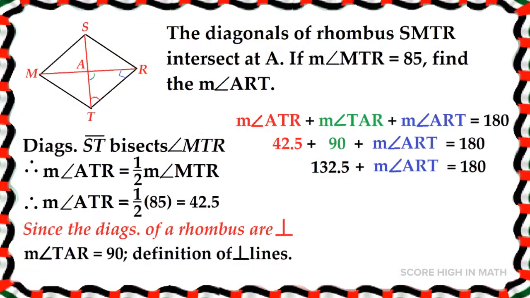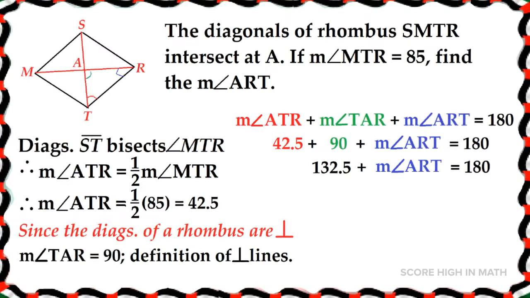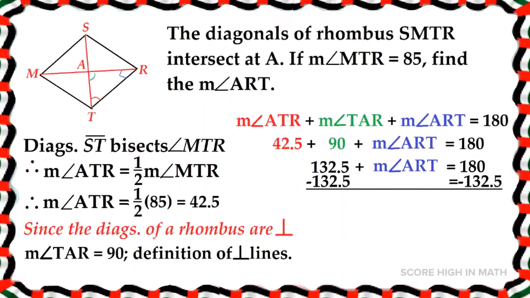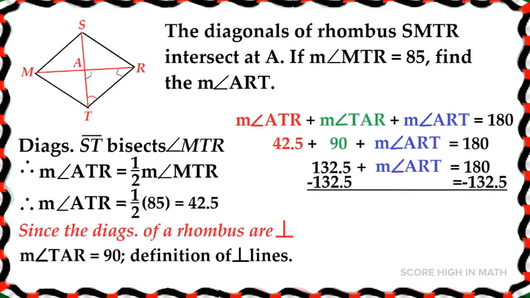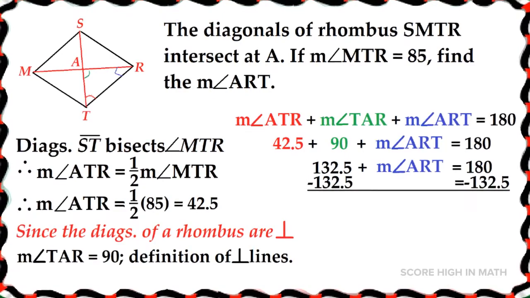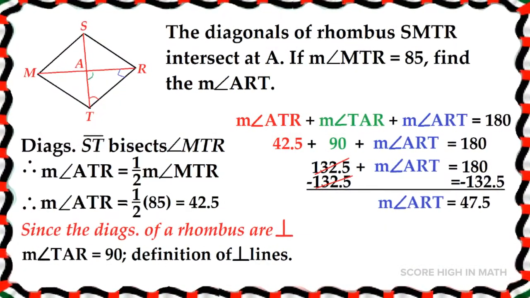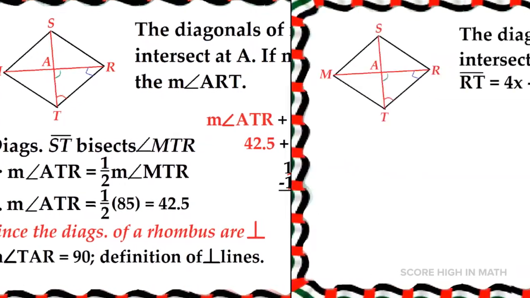Simplifying it, we can come up with 132.5 plus the measure of ART is equal to 180. To eliminate 132.5 on the left side, we are going to subtract 132.5 on both sides. And it will give us the measure of angle ART, which is 47.5.